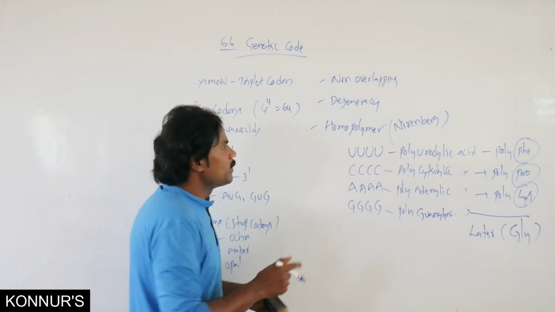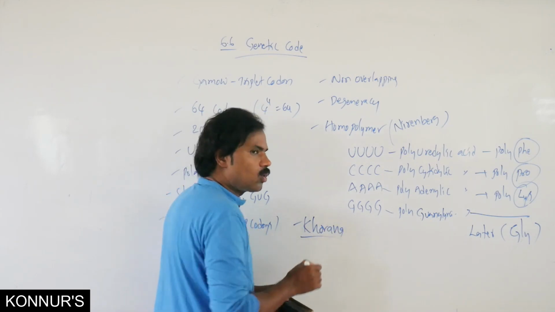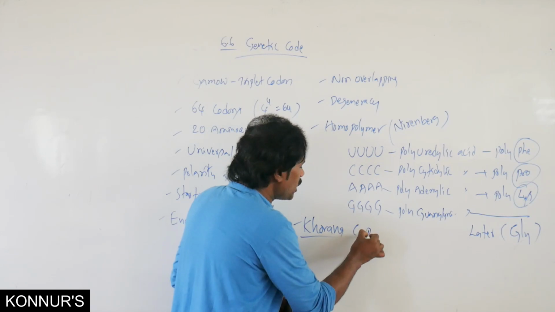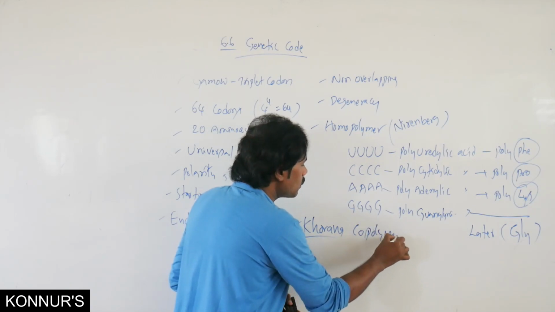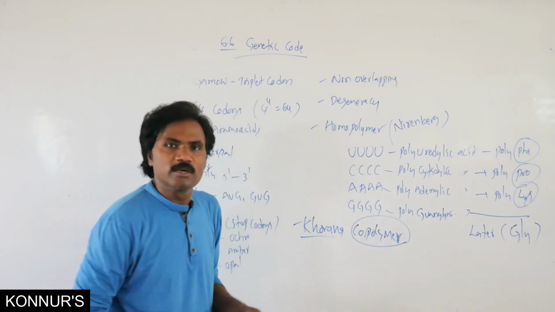Related to copolymers, that is H.G. Khorana, who explained copolymers.